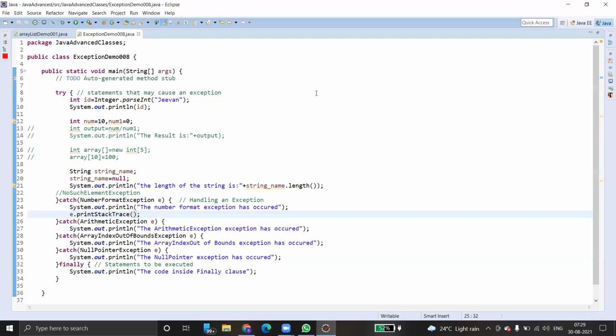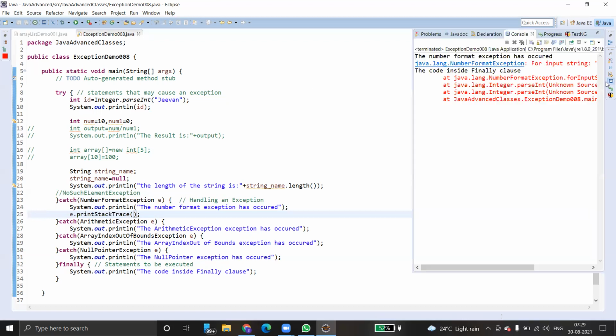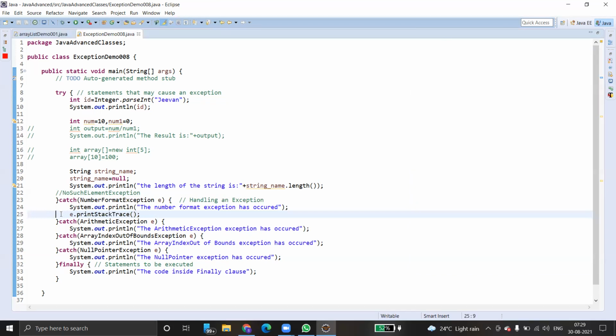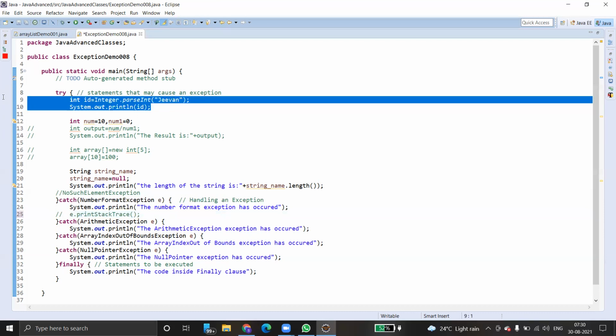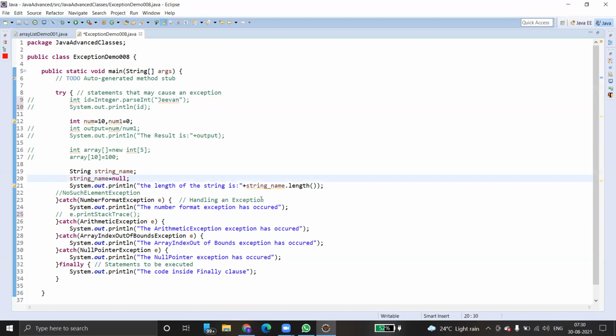Now you can see the Java built-in message. Here you can see java.lang.NumberFormatException. Okay, clear? So this is the exception we get. Then again I can go and comment this one, and then this one. String.length, anyway, that's fine. So these are the various kinds of exceptions we come across while developing the code.